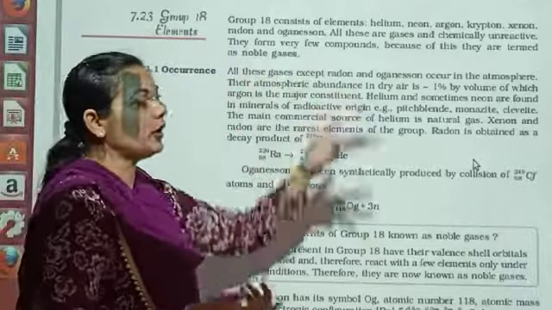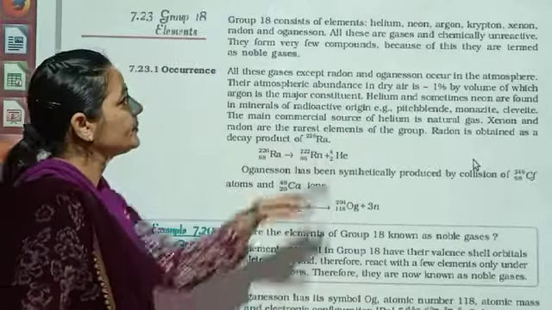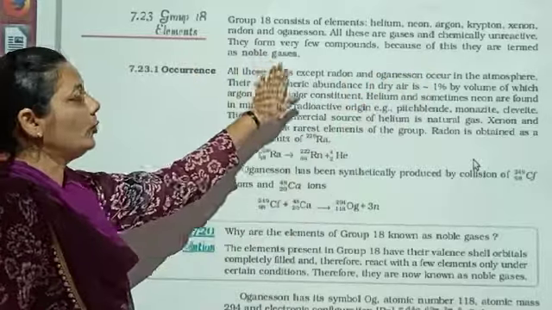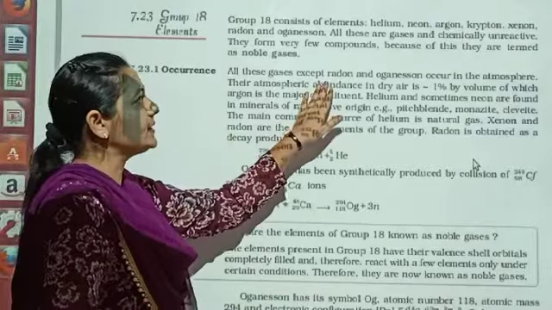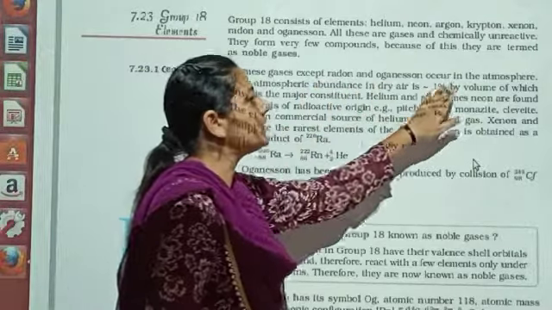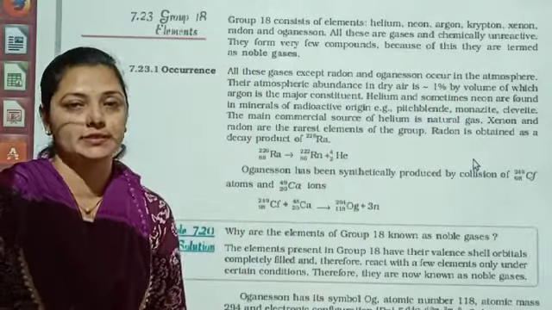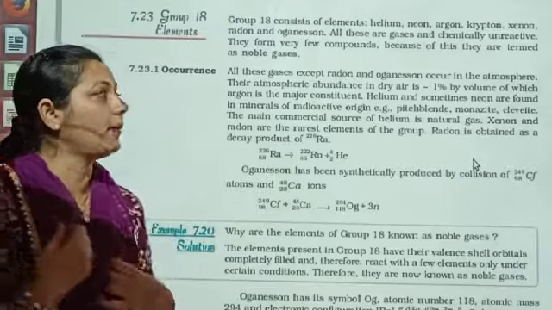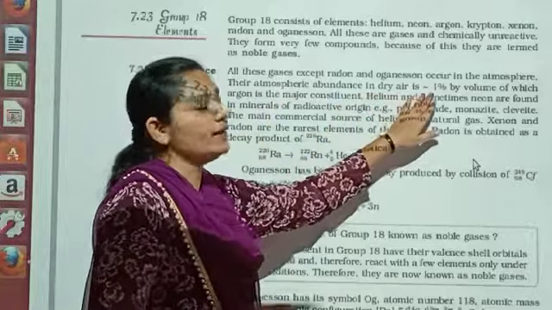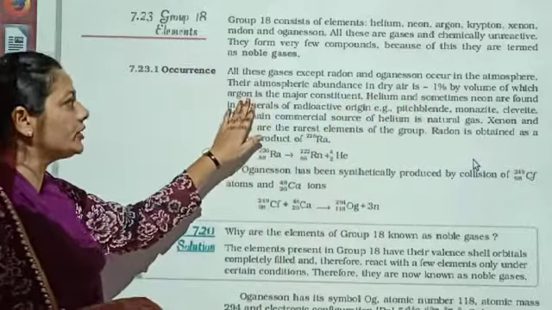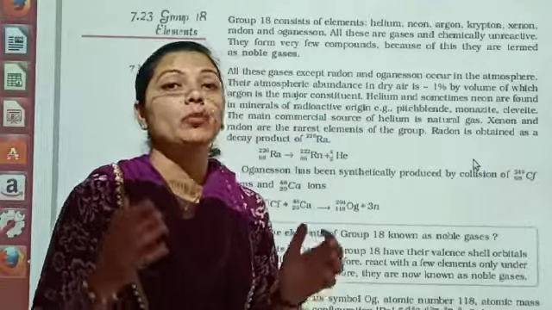They form very few compounds, very natural. If they are unreactive, they are not going to form compounds, because they are noble gases. Occurrence, where are they available? All these gases except radon and organesson occur in the atmosphere. So only radon and organesson are the ones which are synthesized, we can say. Other than that, all are present in the atmosphere. Their atmospheric abundance in the air is equal to 1% by volume, of which argon is the major constituent. Compared to the other gases, argon is more in quantity.